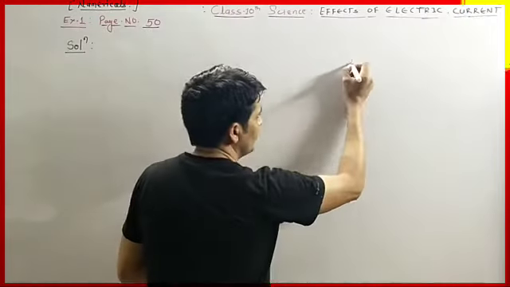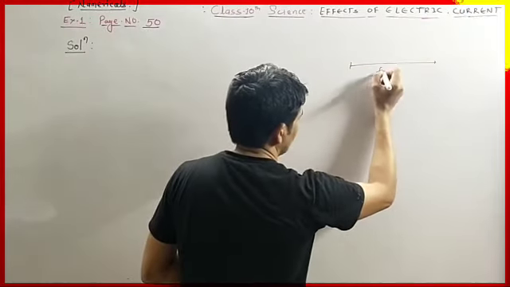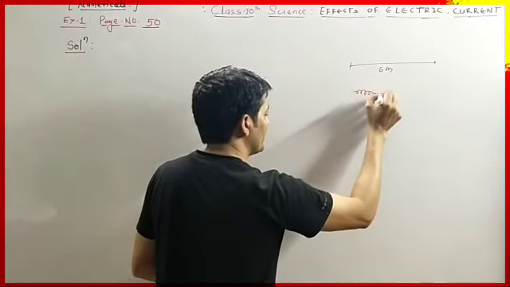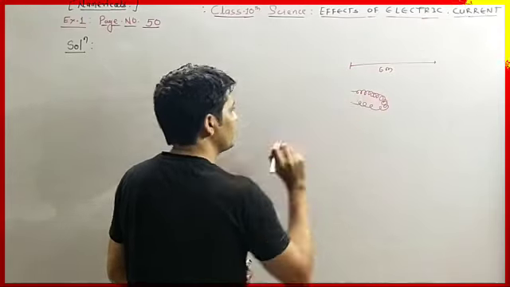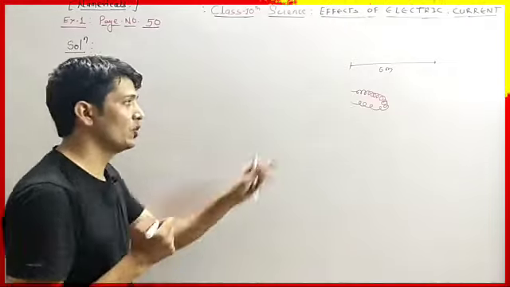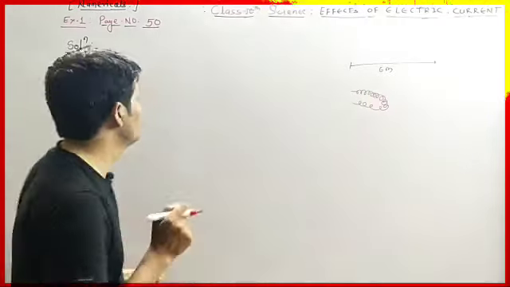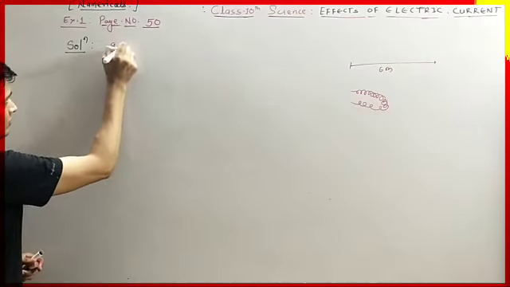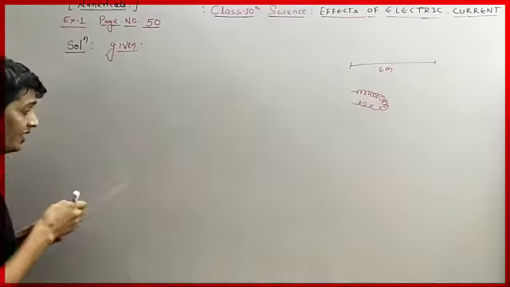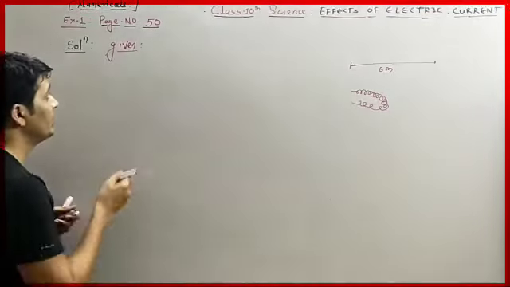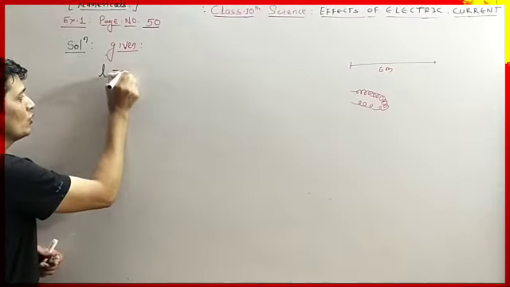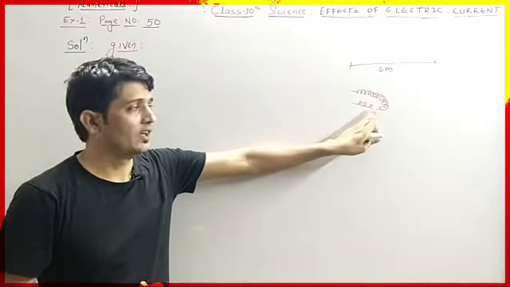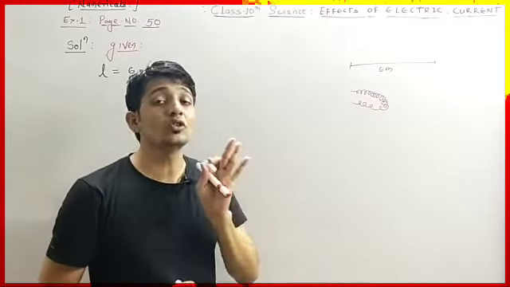Its length is 6 meters, and this wire has been converted into a coil, and the resistance of this coil is given. First, the length of the wire is given, so we have to write L. First we write the given part. What is given? The length of the wire is 6 meters, so we write L equals 6 meter. And this wire is shaped into the coil and it has a resistance of 22 ohm.